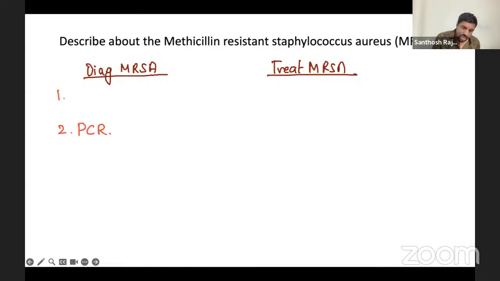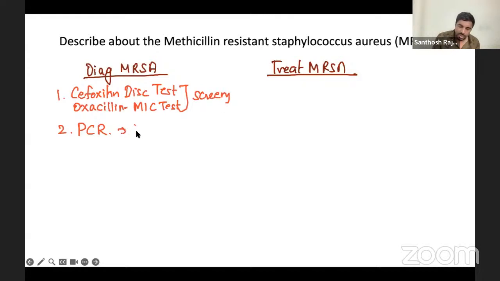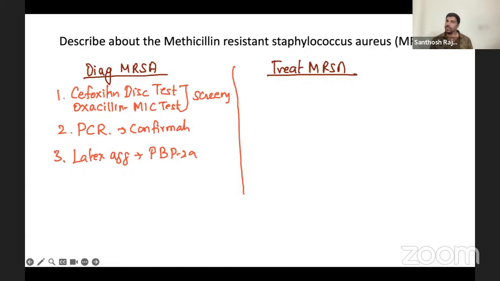Number one is the basic test which you're going to do: a cefoxitin disc test for screening purposes. Or there is oxacillin MIC test, minimum inhibitory concentration. These two are for screening, and PCR would be the confirmatory test. Nowadays, we have even latex agglutination to detect penicillin binding protein 2A. So these are the three important things for diagnosing MRSA.